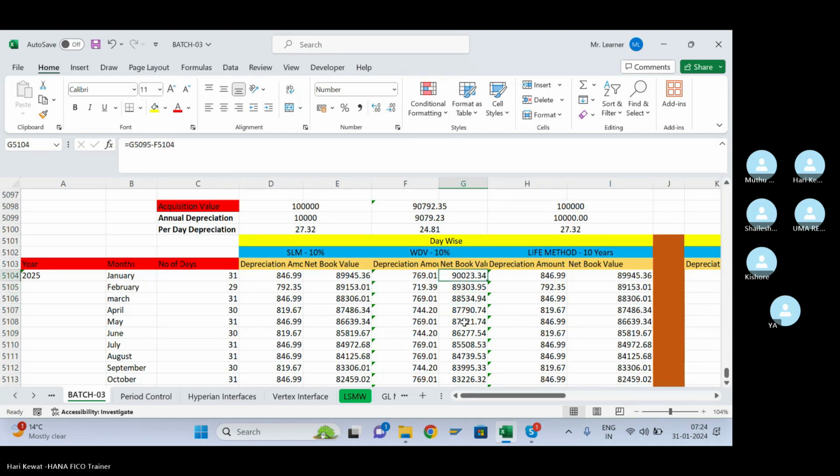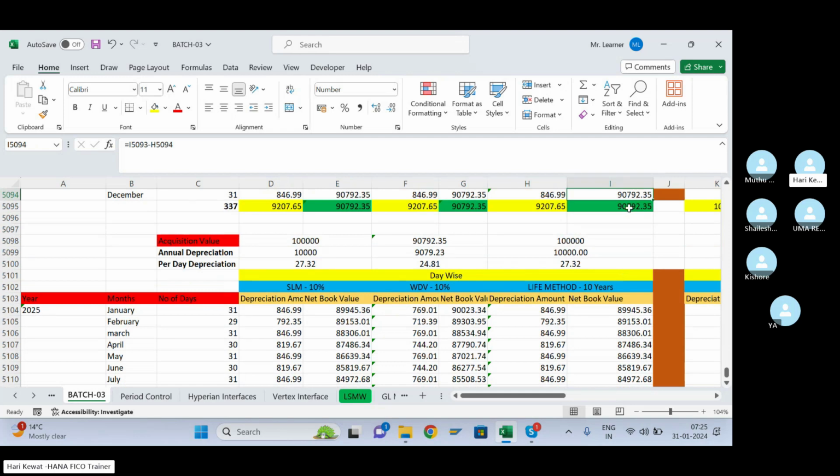It's clear. Okay, I'm telling this because somebody is from a non-commerce background, so they should know this calculation. Similarly here, if you come to the life method, same concept: per day depreciation multiplied by number of days. So this is the depreciation. Now reduce January month depreciation from last year net book value, so it becomes your net book value.